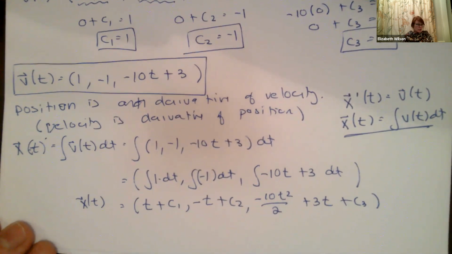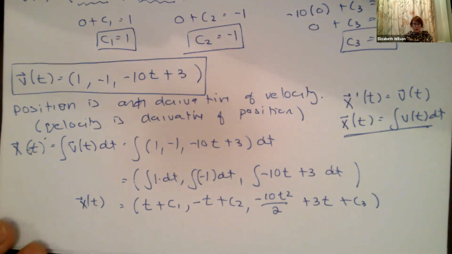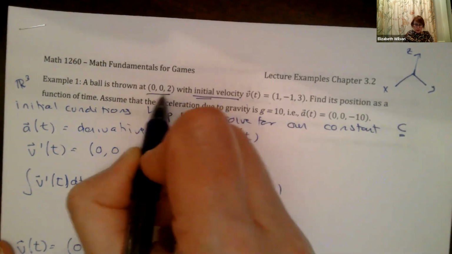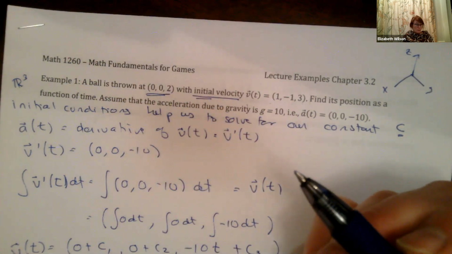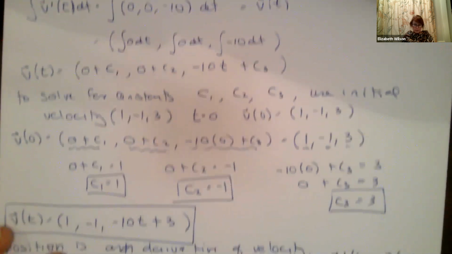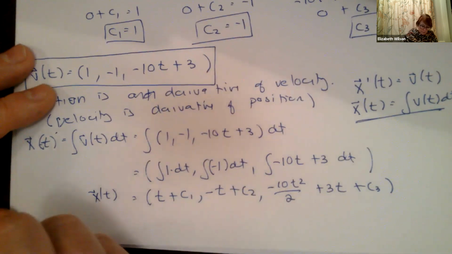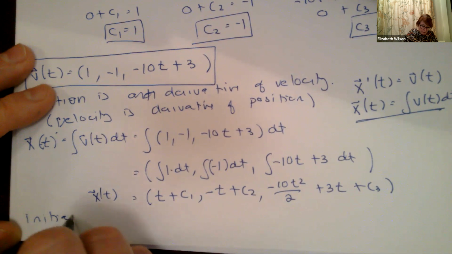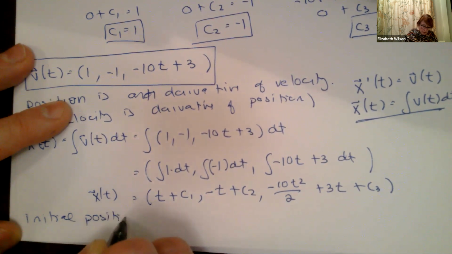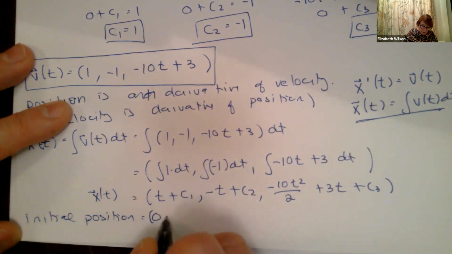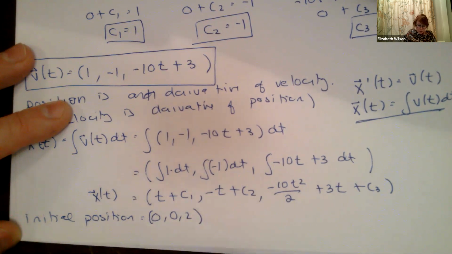Now again, I have to use my initial conditions to figure out what my c1, c2, and c3 are. We were told a ball is thrown at 0, 0, 2. That's my initial condition of my position, at t equals 0. So x of 0 equals this.